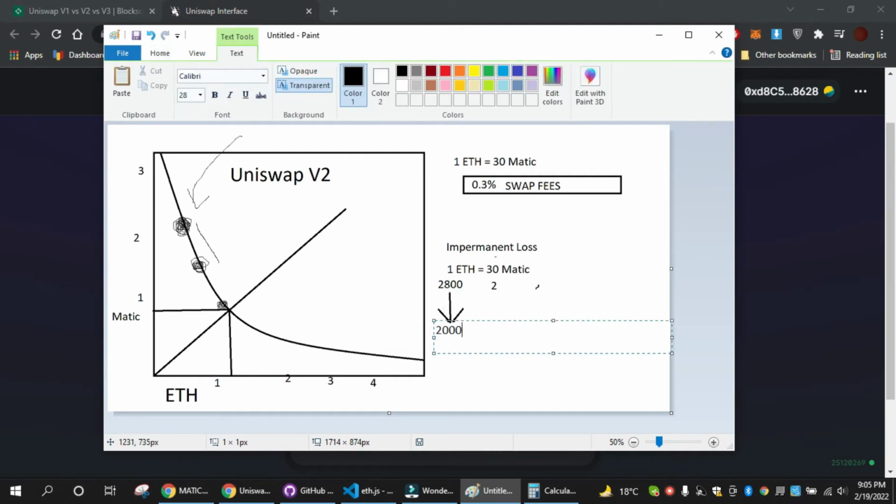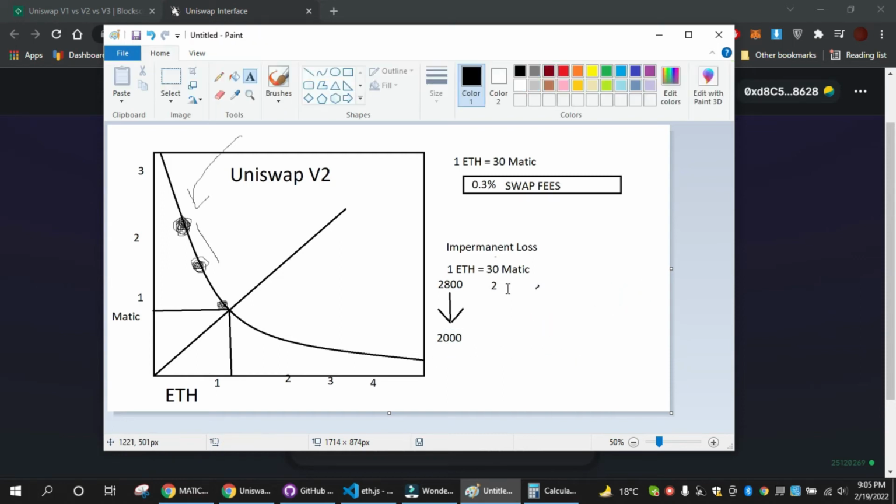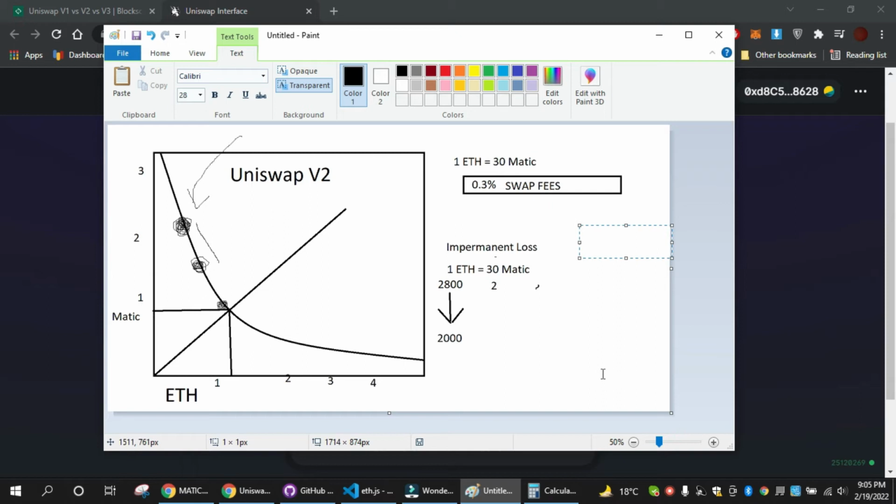that means you are not just losing the value of your ETH that was invested in the pool, but you will also lose some of the amount of ETH. So let's say that at the time of investment you invested 1 ETH and 30 matic. That was your initial investment.